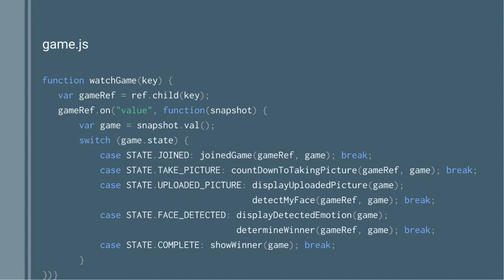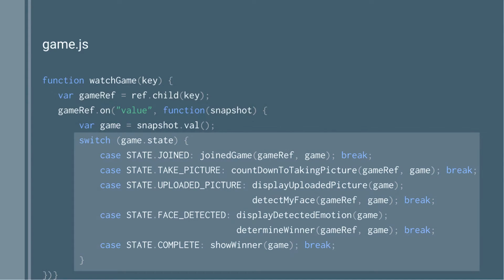In code, it looks pretty much like this. So we're doing the same thing again, where I'm going to look at the reference to this particular game, this specific game. But rather than looking at child added values or anything like that, I just say on value. So that means anytime anything about this particular game changes, let me know. So I can basically do a state machine, really quite simply. Whenever that game state changes, I can take actions.